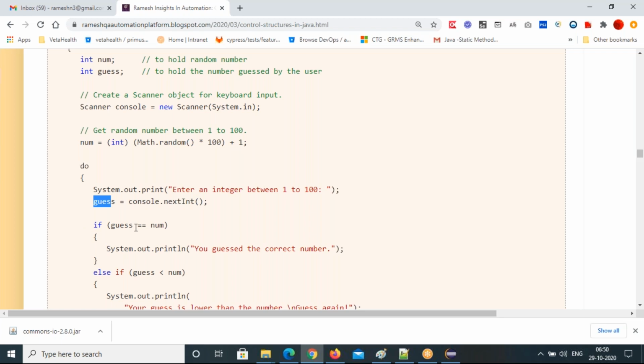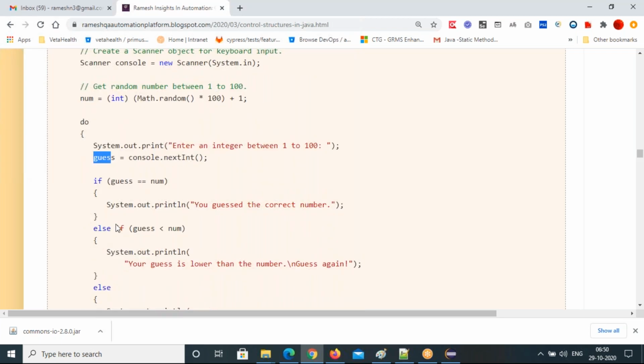Now you check the condition. Inside that do while loop I'm using if else conditions, nested if else. If guess number equal to random number, then you can simply say you guessed the correct number. Else if guess number is less than random number, simply say your guess is lower than the number, guess again.